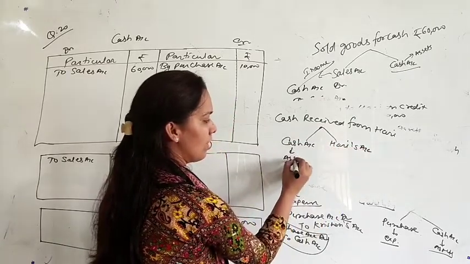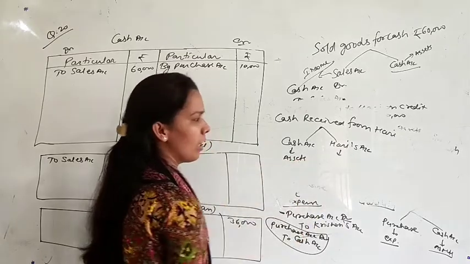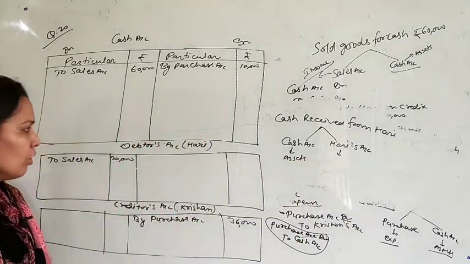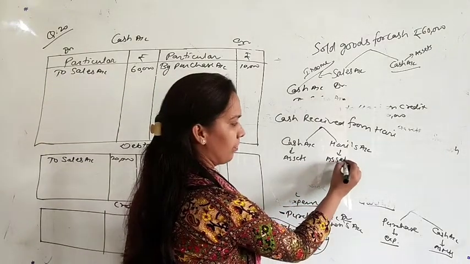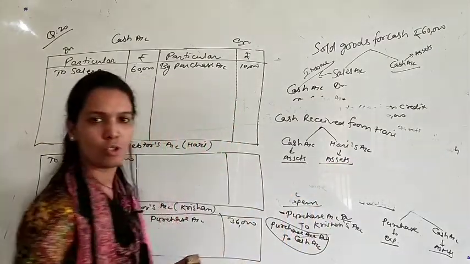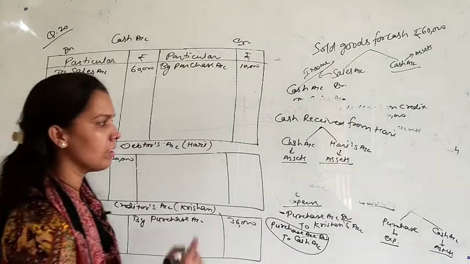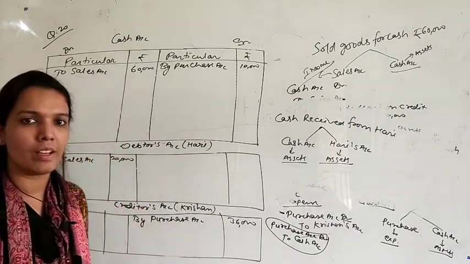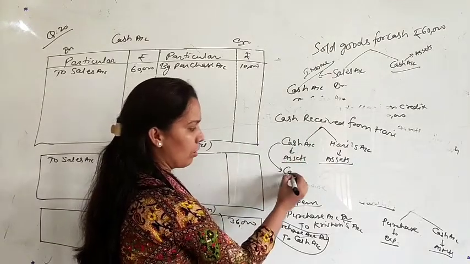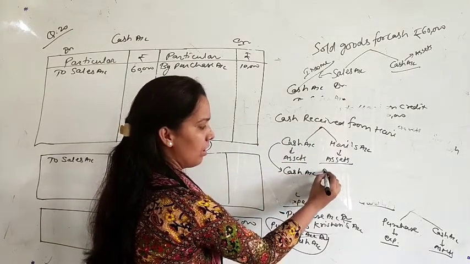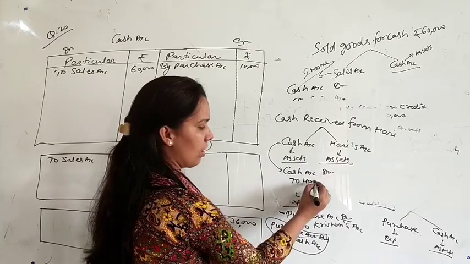Cash account is your asset. Who was Hari? Hari was your debtor, so this is an asset. Both are assets, so the rule of real account will be applicable here: debit what comes in, credit what goes out. You are receiving cash, so cash is coming into the business and it will be debited: cash account debit to Hari's account.